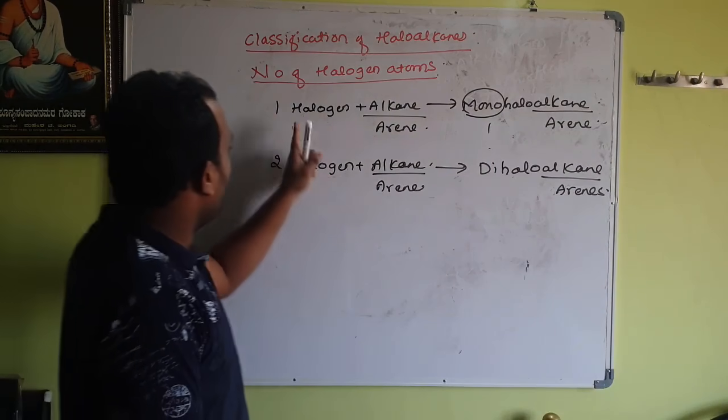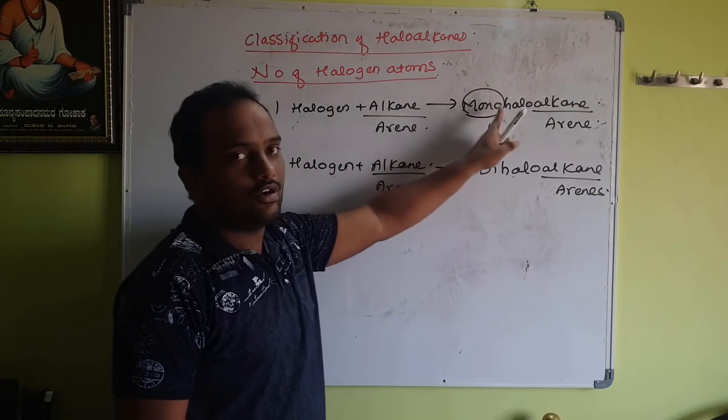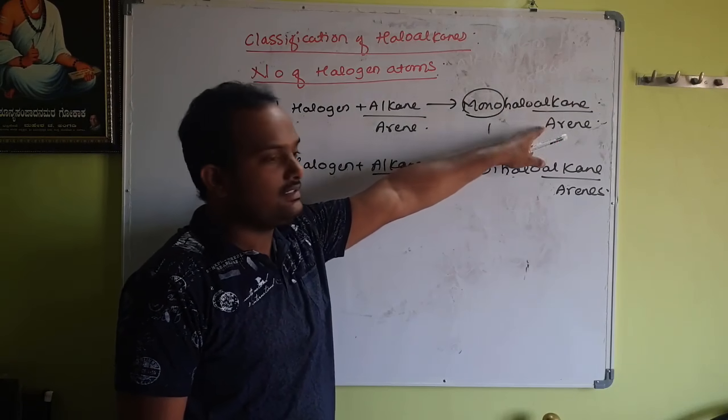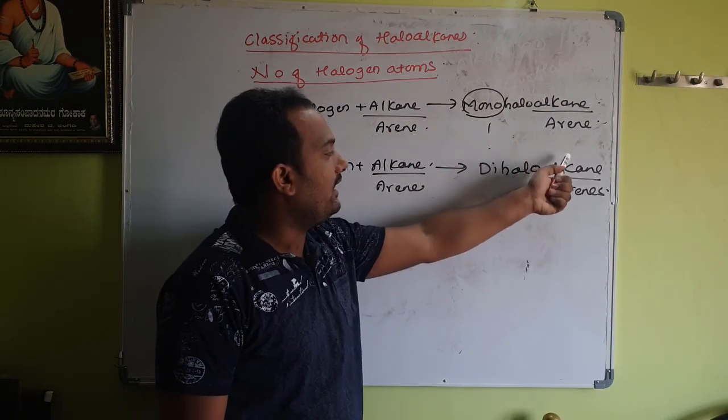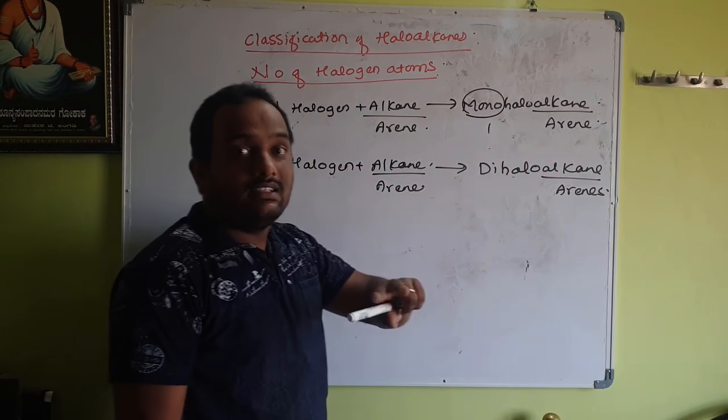This is the second type of classification on the number of halogen atoms. Carefully observe. One halogen, alkane or arene, we call it monohaloalkanes or arenes. Two halogens, alkane or arene, we call it dihaloalkane or arenes. Then next you can predict.